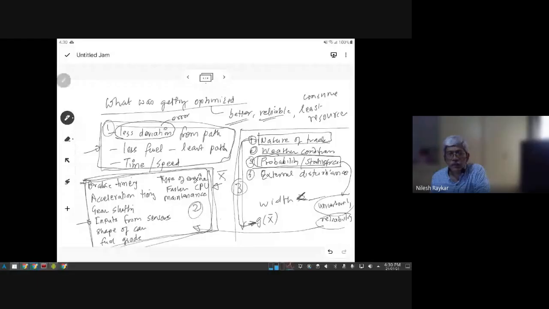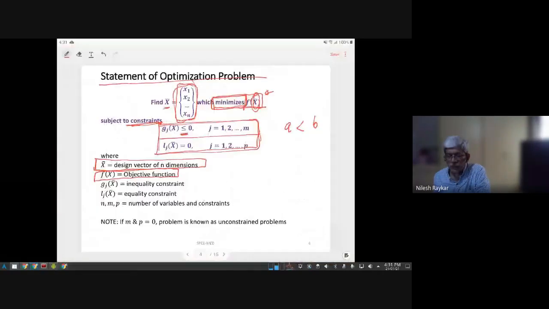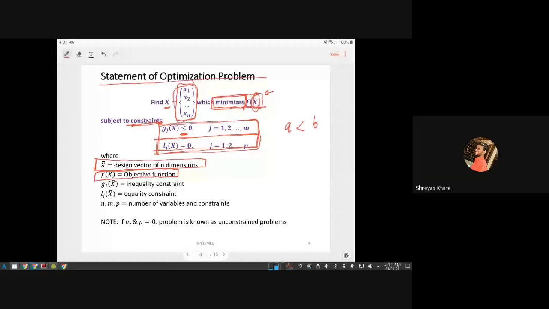Similarly, you can define other conditions as well, and that is what is required in defining the optimization problem. And there are other types of constraints, which are equality constraints. Can you tell an equality constraint for the track? Maybe the slope of the track should be equal to 0 degrees for it to work.